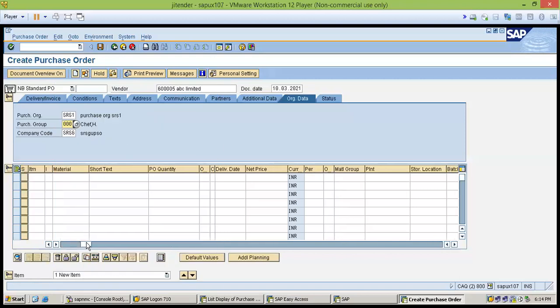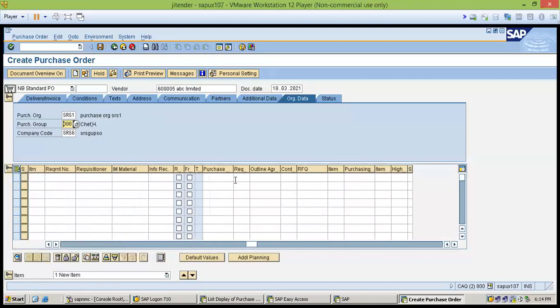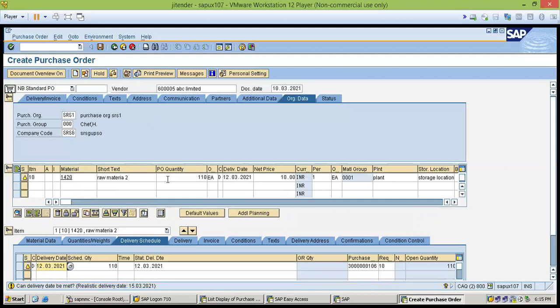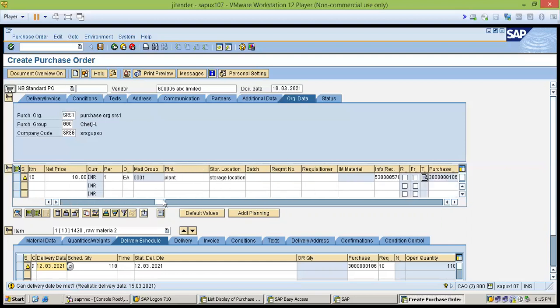Now we have our PR number, so we can enter our PR number here. As we press enter, it will fetch all the details from the PR. It will update all the information in the purchase order from the PR. You can see here we have the material we added and the quantity we created. So it has picked all the entries here.